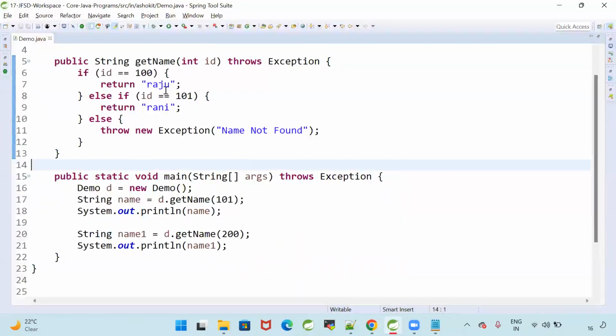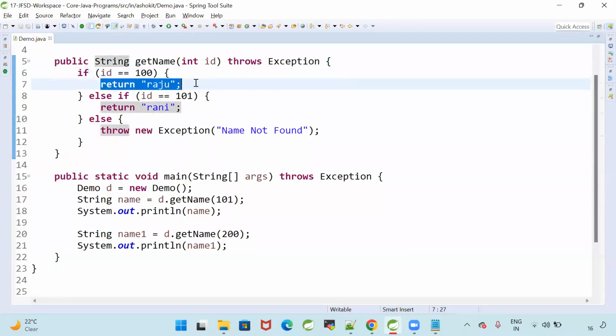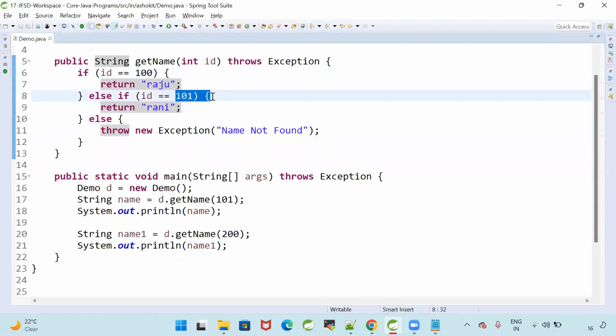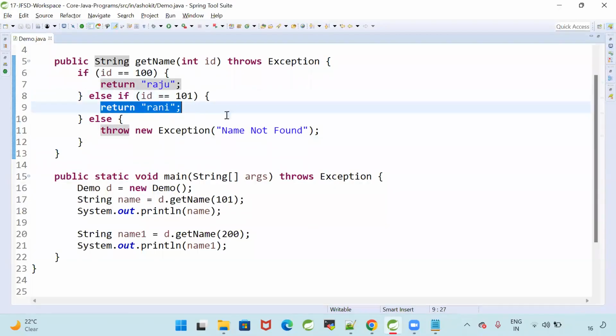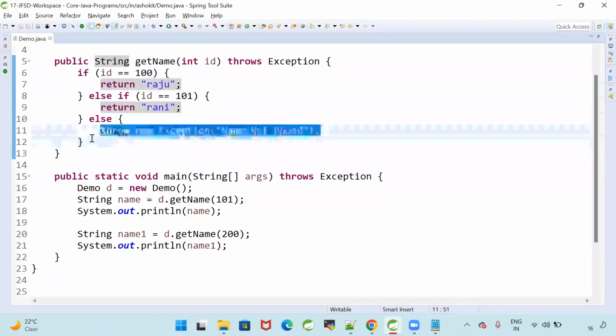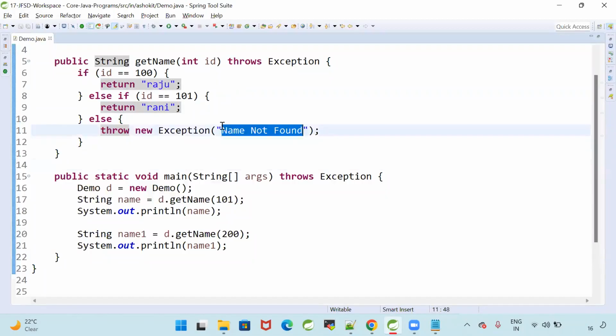If you give ID as 100, you will get Raju as the output. If you give ID as 101, you will get Rani as the output. If you give anything other than 100 and 101, you will get the exception, name not found, or I can say invalid ID. Message can be anything.